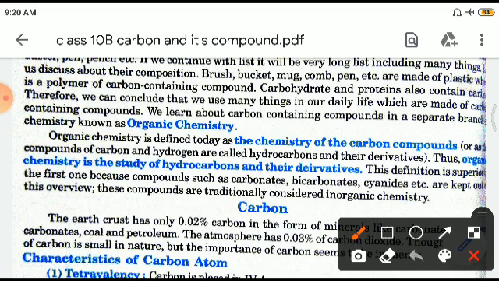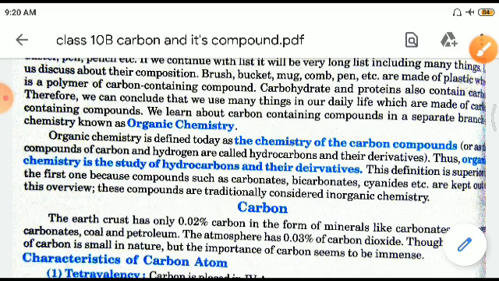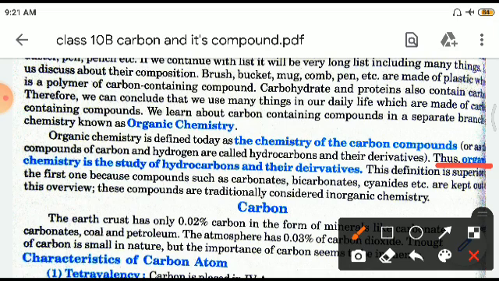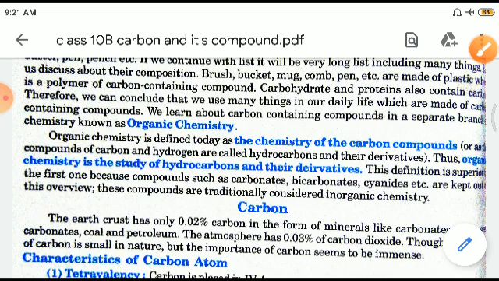See, this is a very important line. It may be defined as the chemistry of the carbon compounds, or those which are composed of carbon and hydrogen are called hydrocarbons, right? Those which are composed of carbon and hydrogen are called hydrocarbons. Organic chemistry is the study of hydrocarbons and their derivatives. Derivatives means those compounds which have carbon, hydrogen, and something else. It might be oxygen, nitrogen, or anything else. Like, see here, there are examples given, right? Carbonates, bicarbonates, cyanides. They are kept out of this, right?